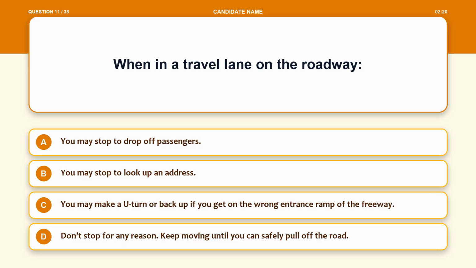Question 11. When in a travel lane on the roadway, option A, you may stop to drop off passengers. Option B, you may stop to look up an address. Option C, you may make a U-turn or back up if you get on the wrong entrance ramp of the freeway. Option D, don't stop for any reason. Keep moving until you can safely pull off the road.